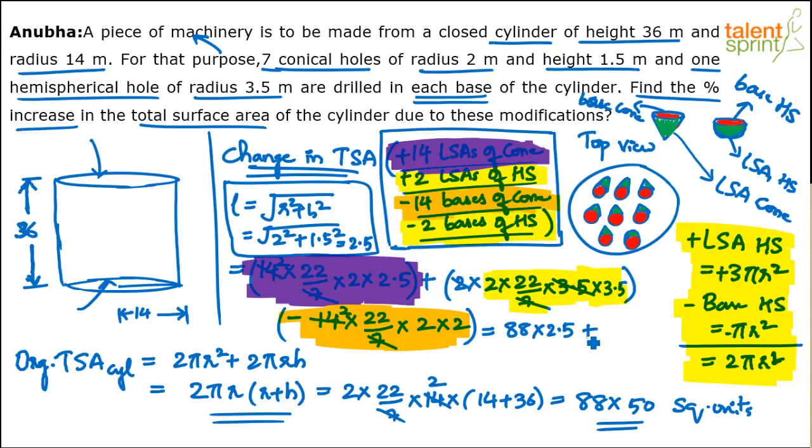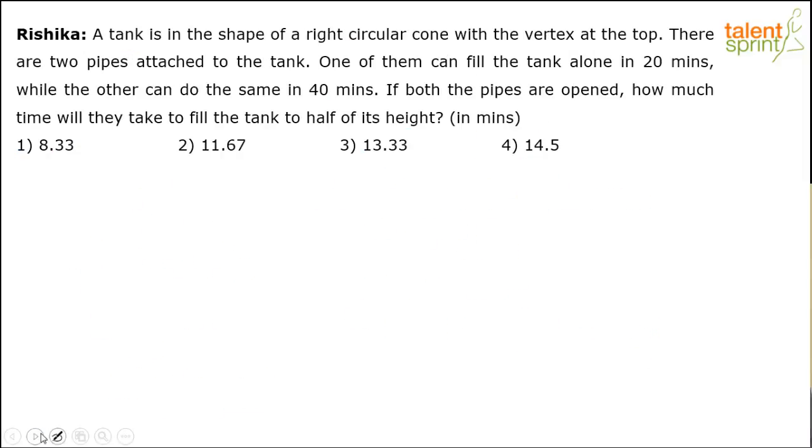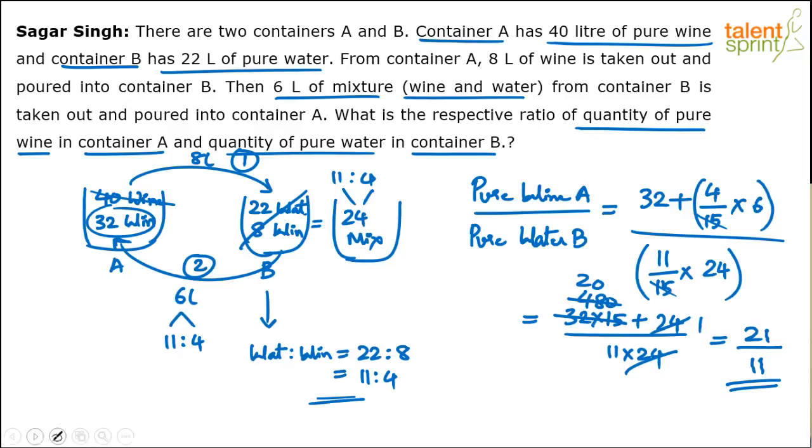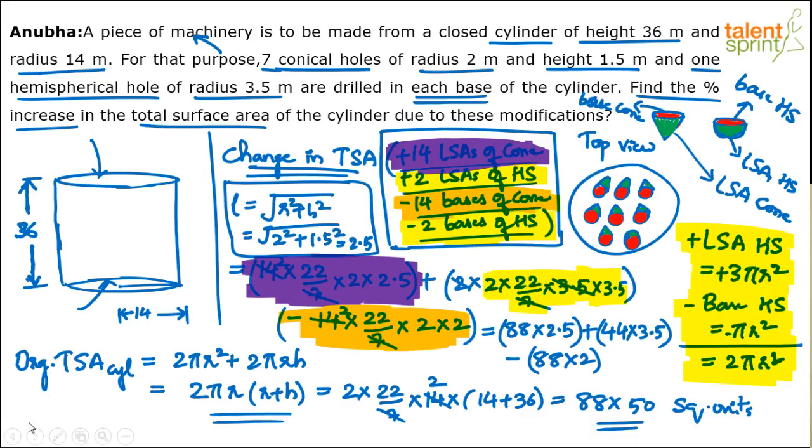Plus, right, how much is this? 2 into 22, 44. 44 into 3.5. Minus, how much is this? 2 into 22, 44. 44 into 2, 88. 88 into 2. Where are we? Yeah. So here's the change. This is the change. Now do that calculation.